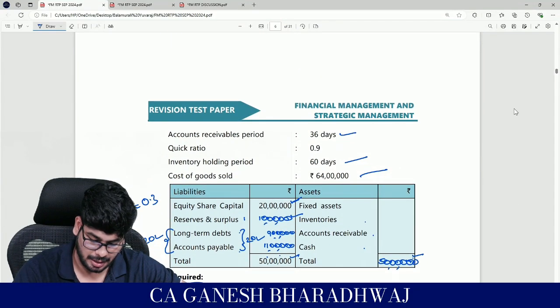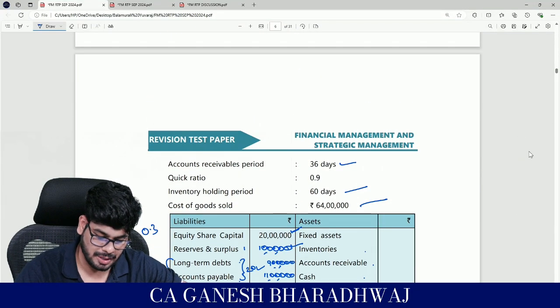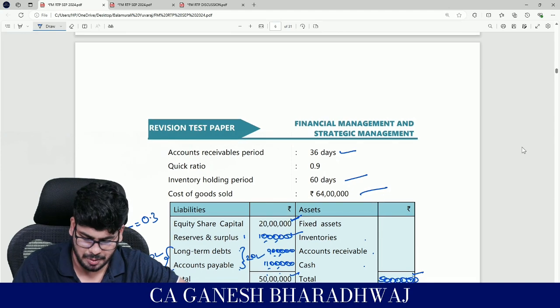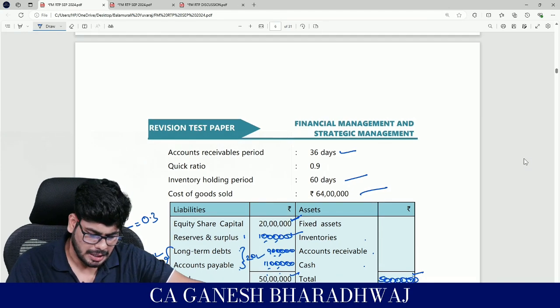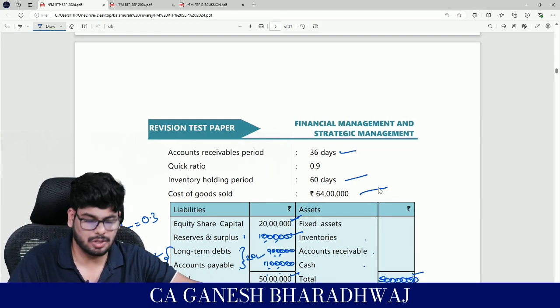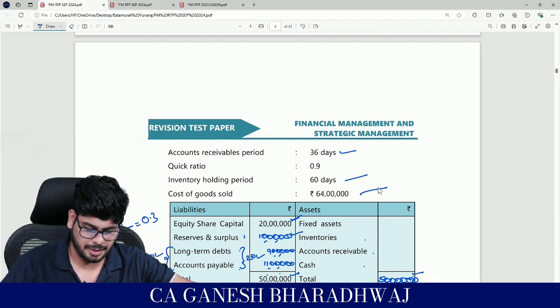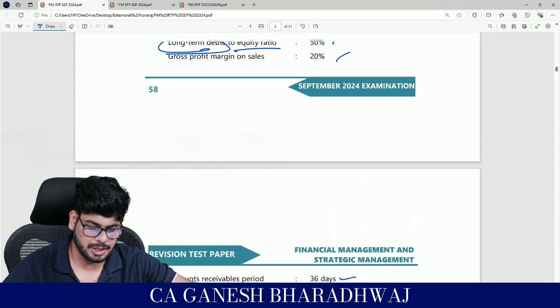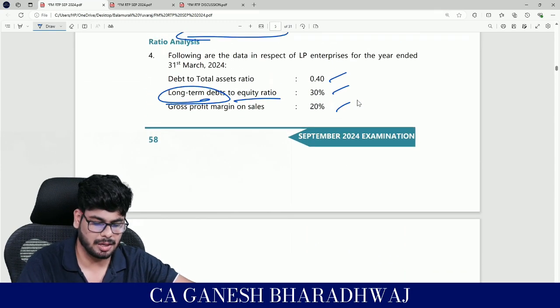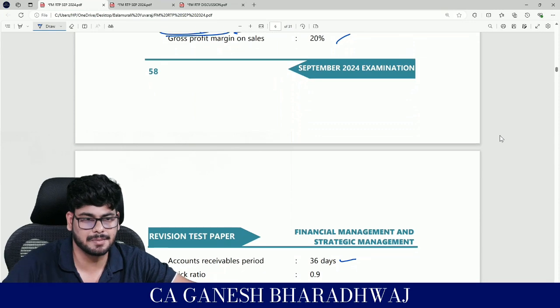Okay, on the liabilities and assets side. First, they have given the accounts receivable period as 36. Okay, guys, first COGS is there. I think all these are turnover based ratios. So COGS is how much? 64 lakhs. They have given the gross profit margin as 20%.